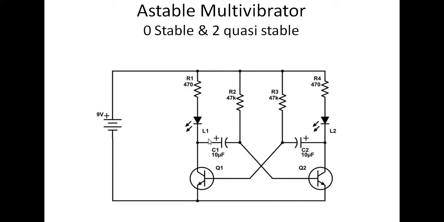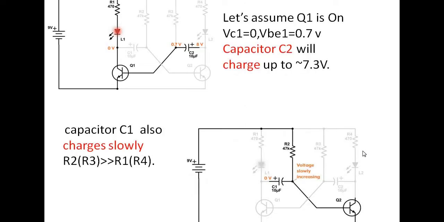Let us assume Q1 is on, right? Let us see what will happen if Q1 is on. If Q1 is on, the base to emitter voltage is 0.7, that's why it is written here. That 0.7 will be reflected here on one end of the capacitor, right?